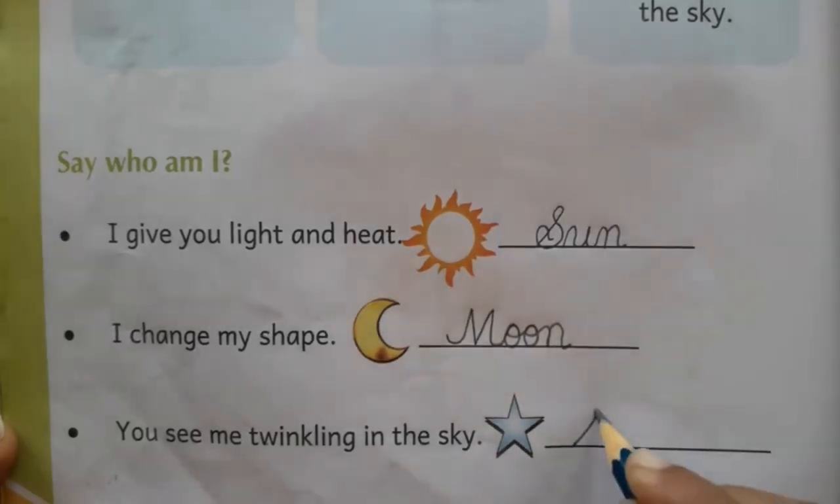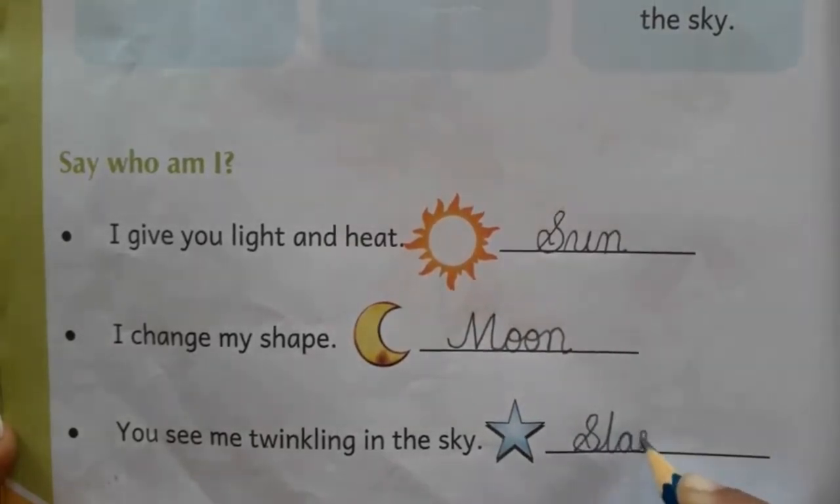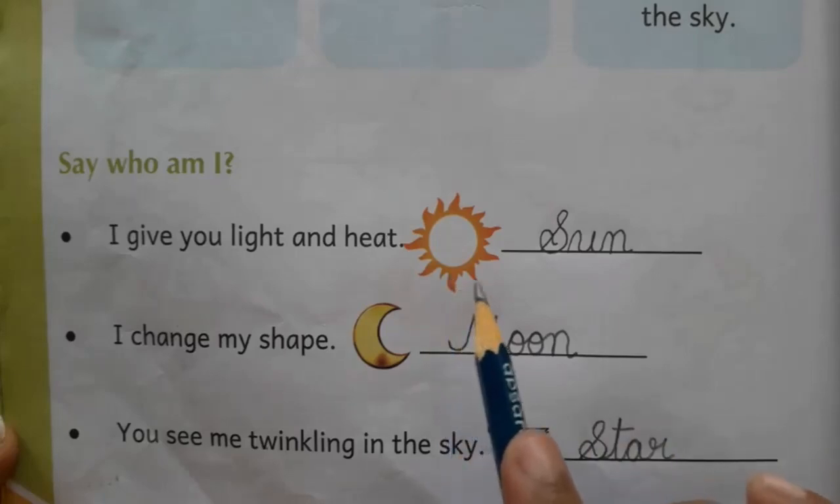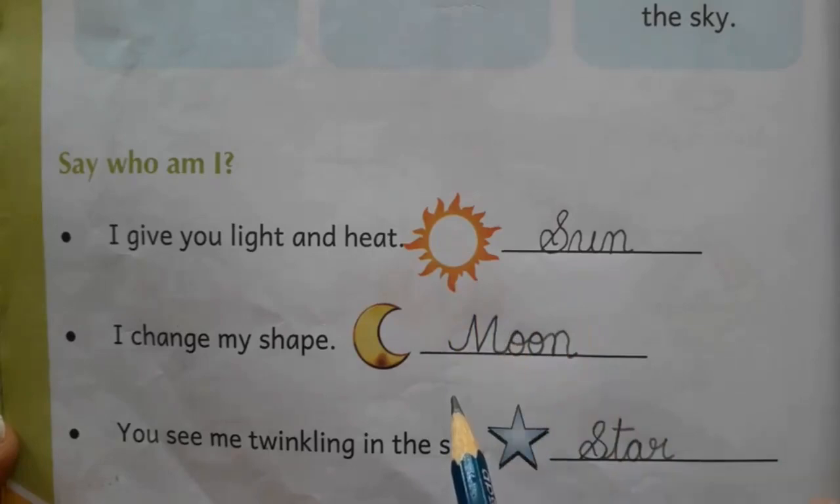Then we see me twinkling in the sky. Can you see here what is this? Star, right? The stars twinkle high in the sky, right? Write here capital S, small t, small a, small r, okay? S-T-A-R, star. Say once again, the sun gives us light and heat, okay? Then we see the moon at night, right? The stars twinkle high in the sky, right?